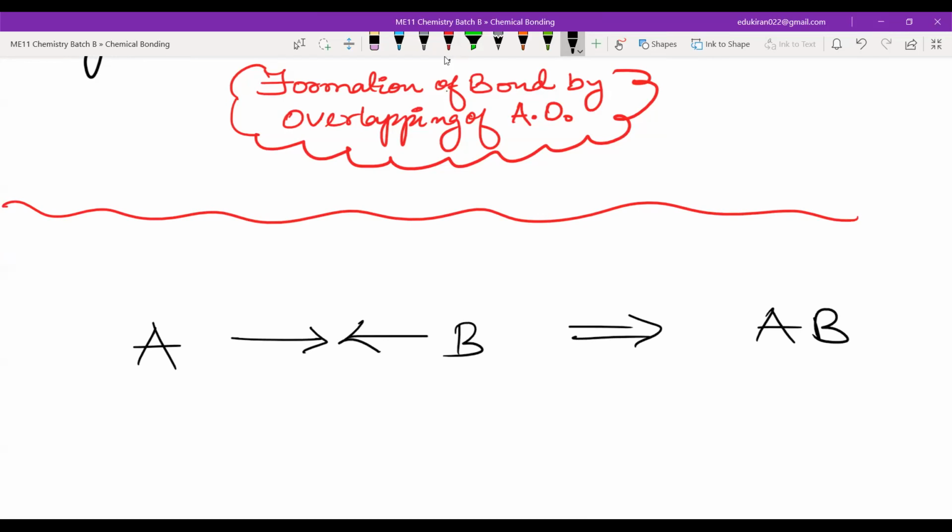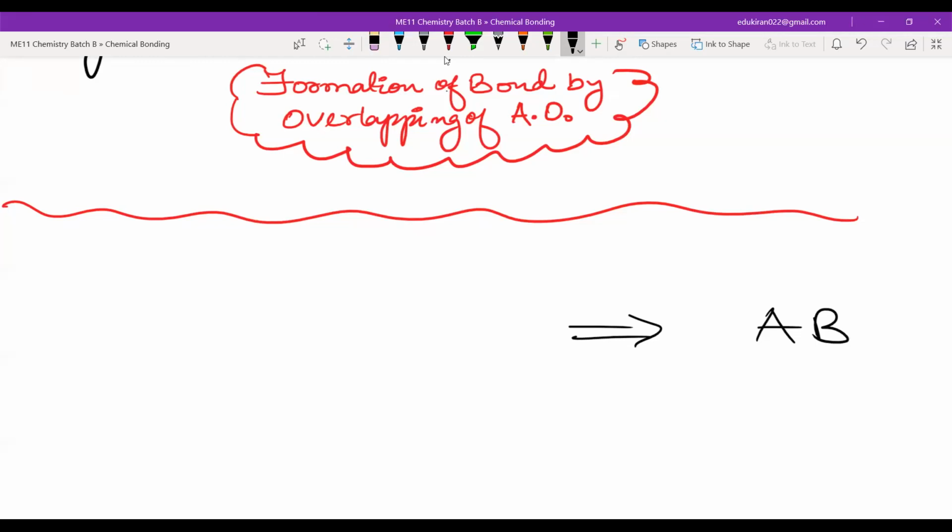But we know that the atoms themselves don't overlap. What overlaps? According to valence bond theory, which shell overlaps? Exactly. Very good. You answered one step ahead. The valence shell, and inside the valence shell, orbitals are doing the overlapping.